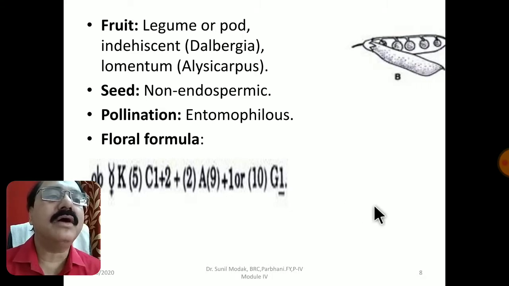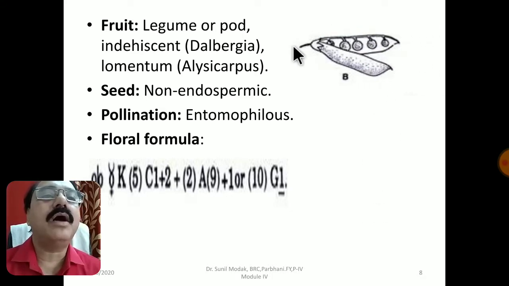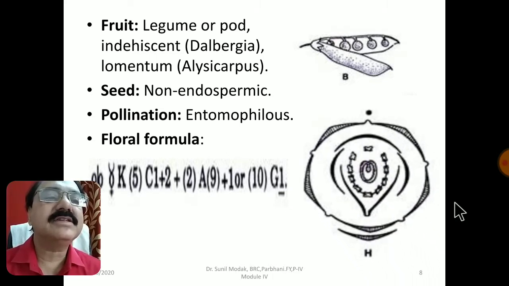And if you observe, this is a pod. You can see here these are the seeds inside that. They are attached with the ventral suture over here. This is a very typical legume type of fruit. This is the typical floral diagram, friends. Don't forget to practice the diagram because they are connected with that.